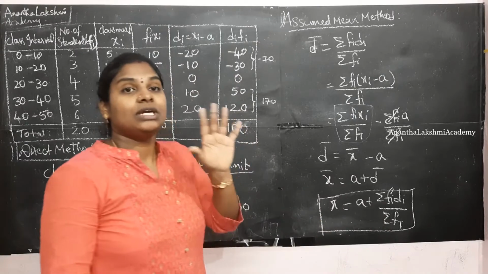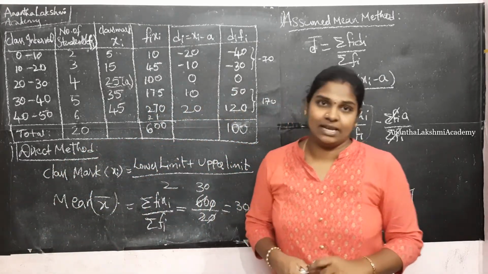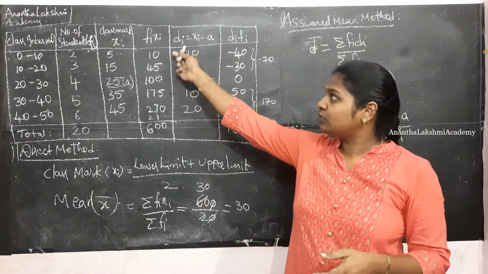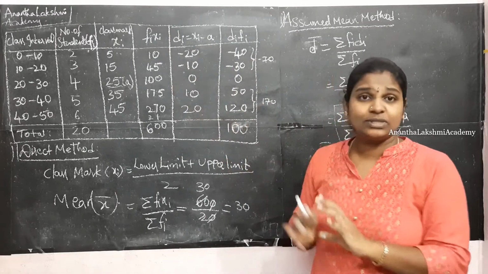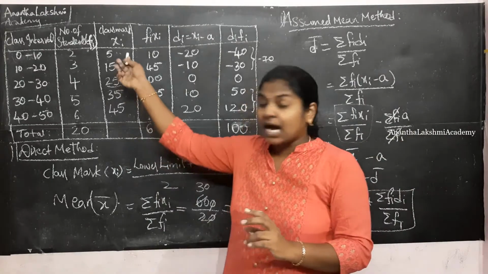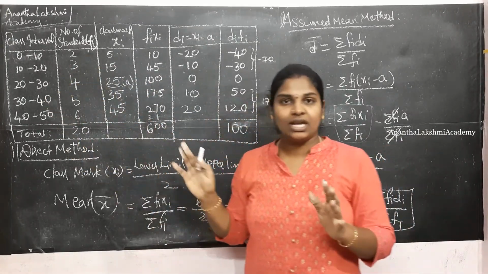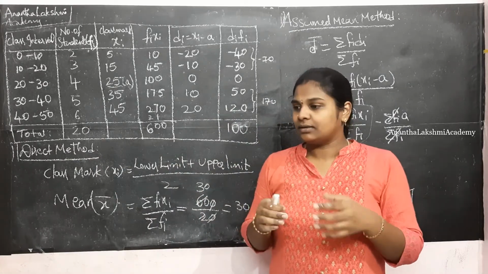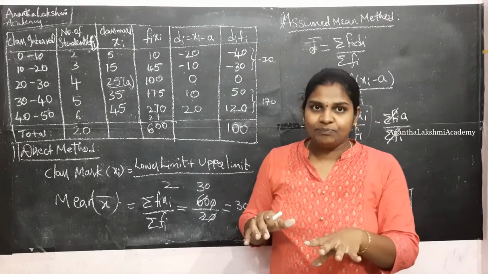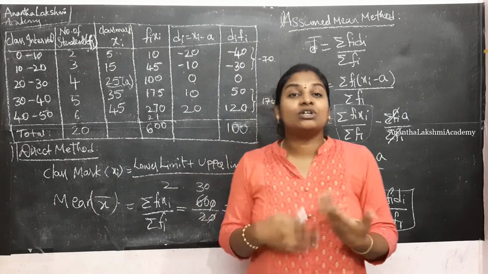All right, now the question comes up, why are there so many methods to define a single mean? Did you get this question when I told you that using this method we are going to do this and all? The answer for this is, since I have taken a simple example like 0 to 10 and 40 to 50, we are able to calculate these values. At a point in time, even in our exercise problems, we have a few problems where the calculation becomes cumbersome.